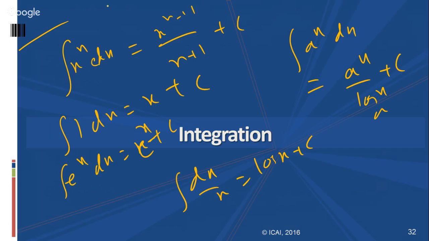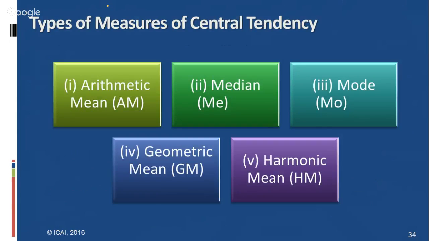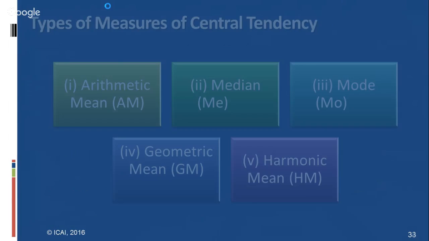Now come to the chapter of statistics. In the first chapter, the 10th chapter, the important questions are related to the statistical description of data.